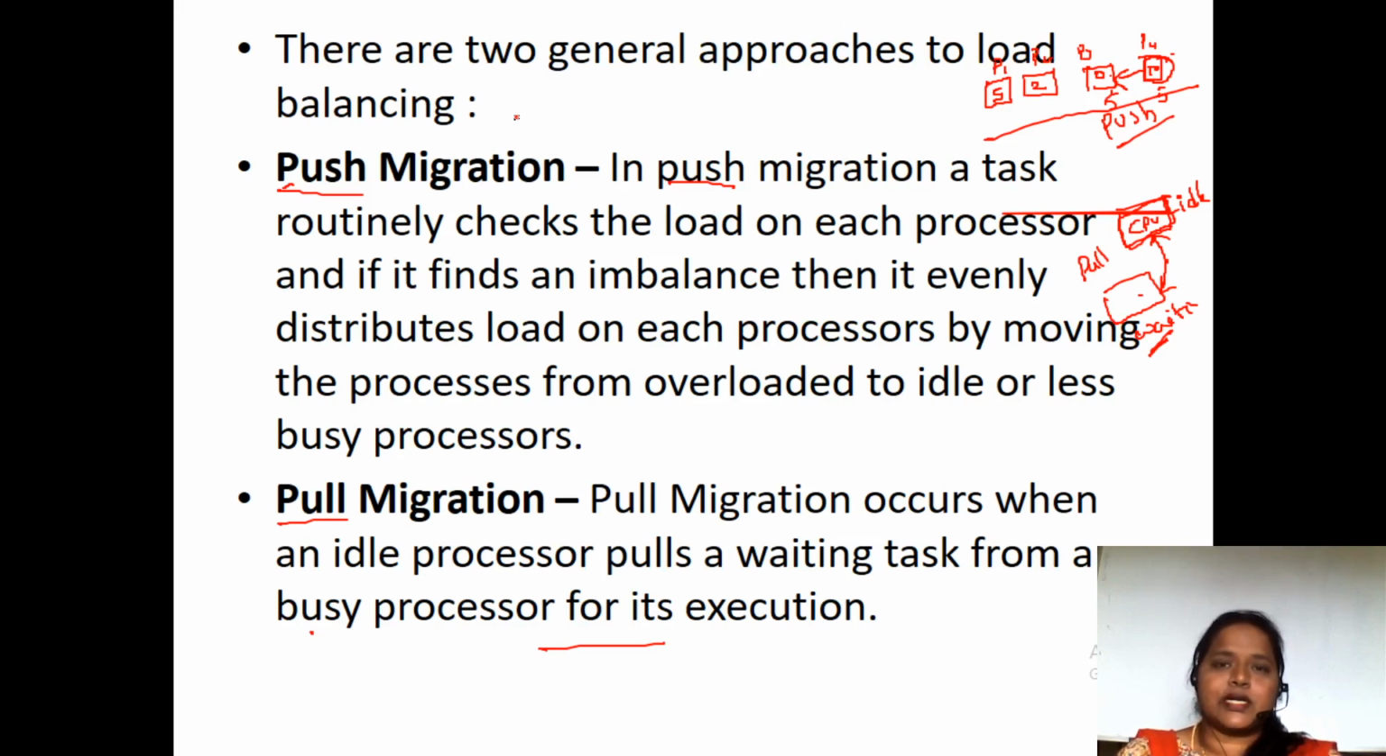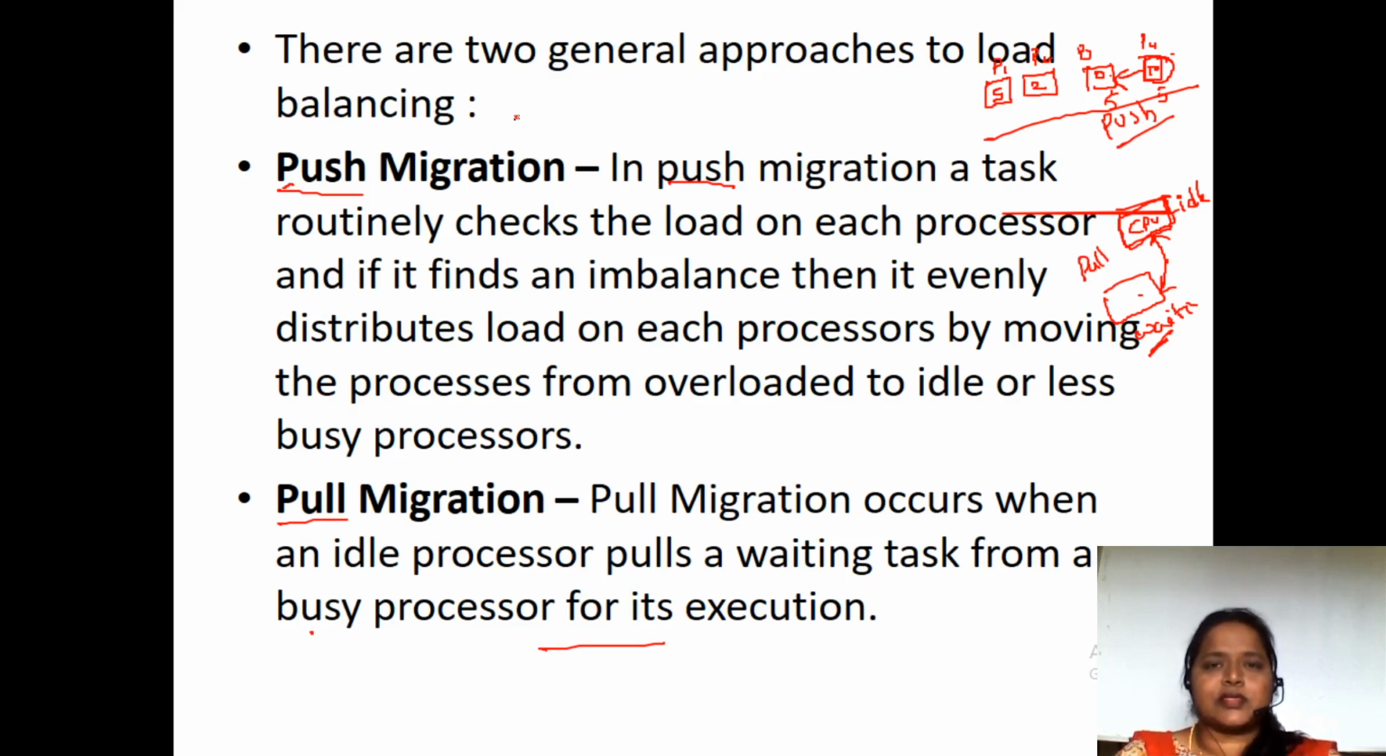These two come under load balancing. Load balancing is, simply put, maintaining an equal workload for all the processors. How will we do it? Using two methods: pull migration and push migration.